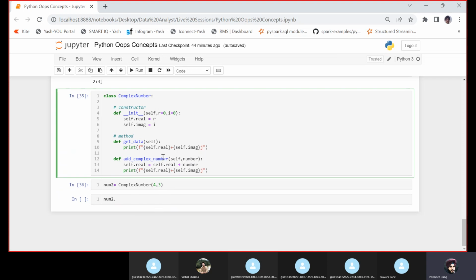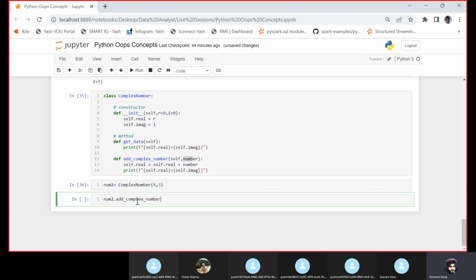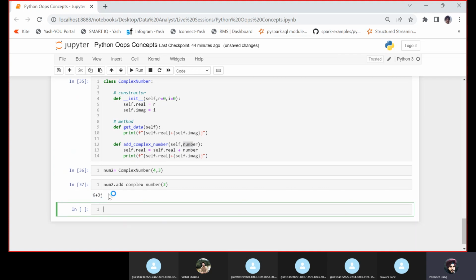This number parameter's life is within this function. You cannot access this number outside the function. Now let us add a complex number, pass a parameter as 2, and see the output. I'm getting the output as 6 plus 3j: 4 plus 2 is 6, so 6 plus 3j. Getting this?